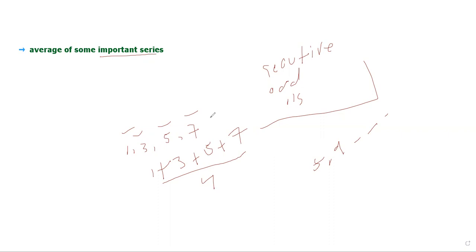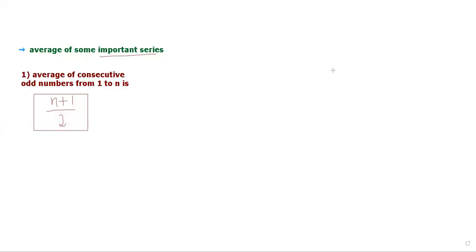Let me tell you about a series. First of all, the series of consecutive odd numbers. So my dear friends, I will first plot this series here. That is, how can we calculate the average of consecutive odd numbers from 1 to n. So friends, I hope you are getting this on the clear screen. You see that the average of consecutive odd numbers from 1 to n is (n plus 1) by 2.